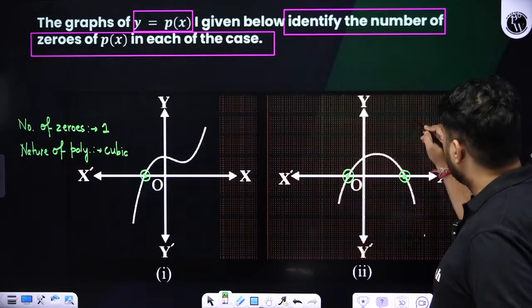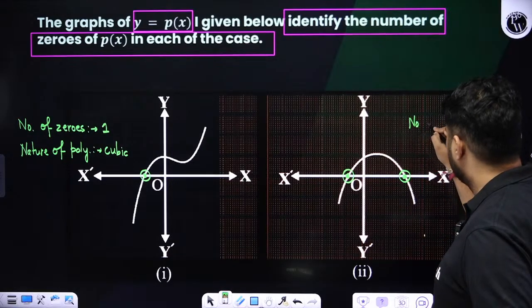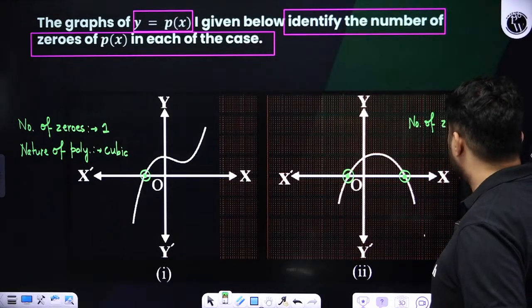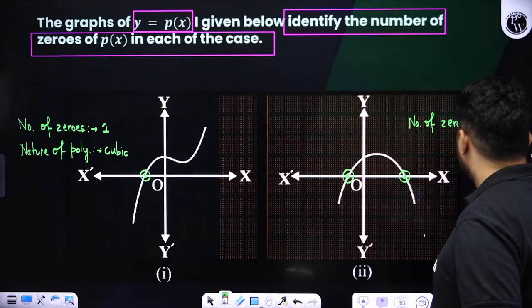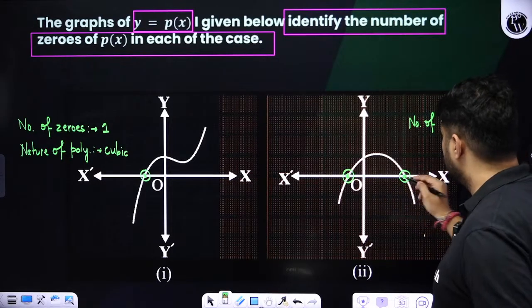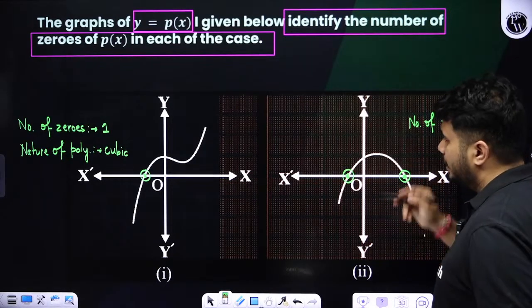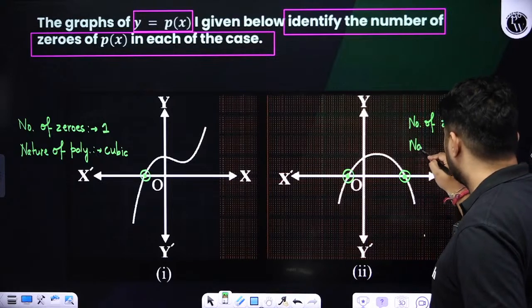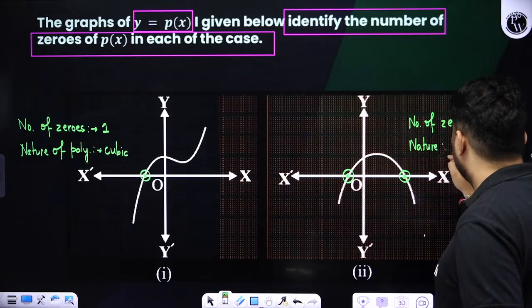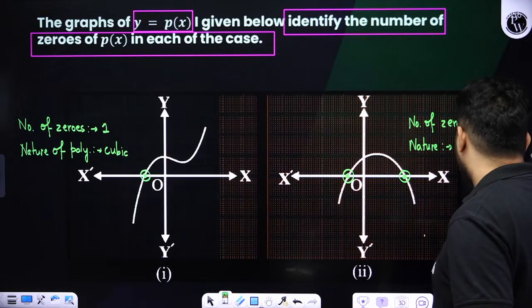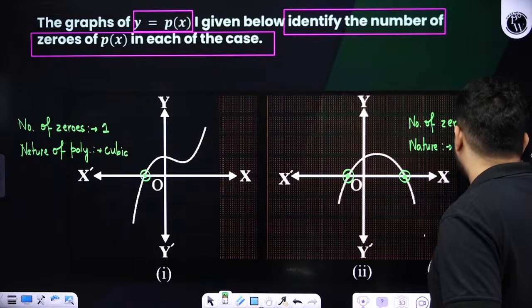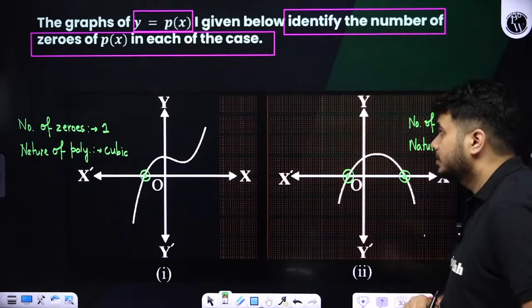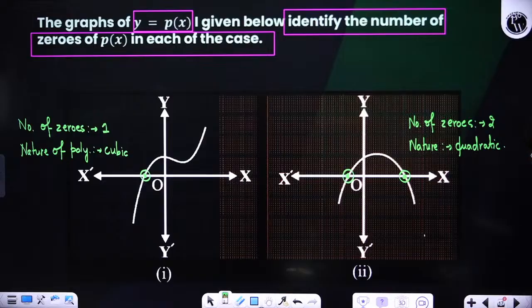Now here if you observe in this case, it is cutting at exactly 2 distinct points. Right? So what will be the number of zeros over here? Number of zeros will be nothing but what? Number of zeros 2. Clear? And the nature will be what? Quadratic. Right? This is what we know. The nature will be what? Quadratic. Clear? Done? Yes.